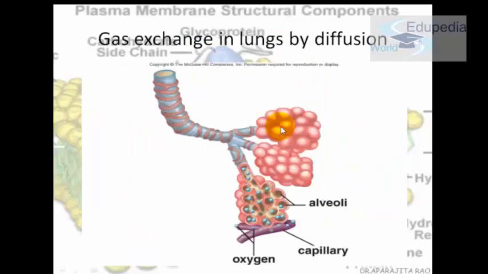Another example of diffusion is the gas exchange that happens in our lungs. This is the alveoli. Alveoli is the organ which is responsible for exchange of carbon dioxide and oxygen. It is a part of the lungs. So this is the capillary. The capillary brings the dirty blood which has carbon dioxide. The alveoli gives oxygen to the capillary and takes out the carbon dioxide. So this process also takes place by diffusion.